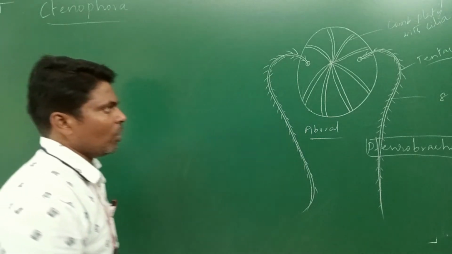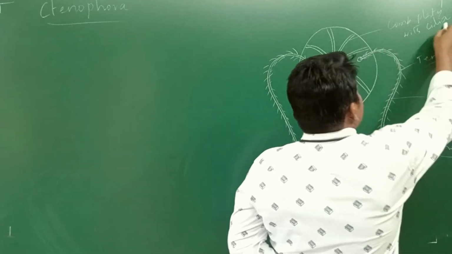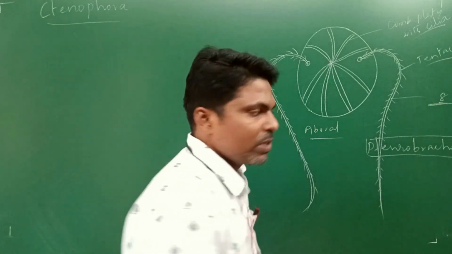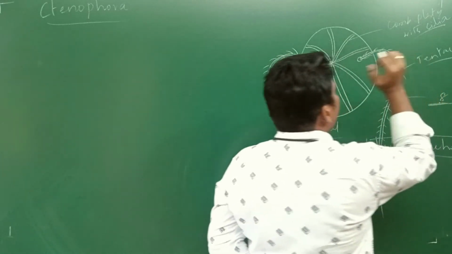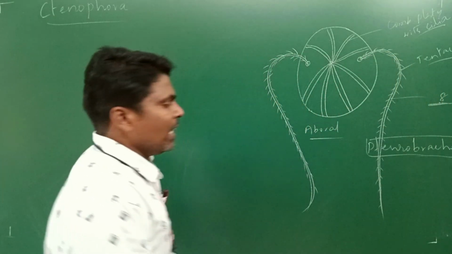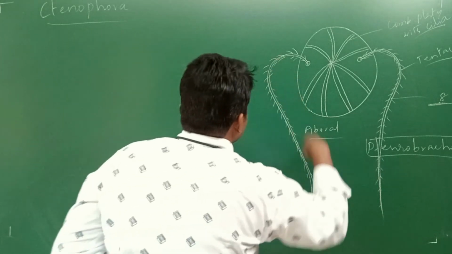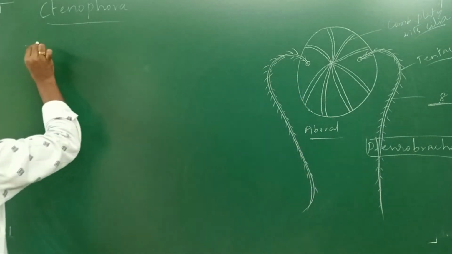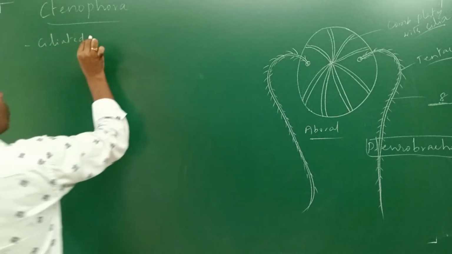This is Pleurobrachia. How many comb plates are present? Eight comb plates which consist of cilia. What is the function of the eight ciliated comb plates? They are responsible for locomotion. Next, one more very important characteristic feature is the tentacles. I am going to write here: ciliated comb plates.